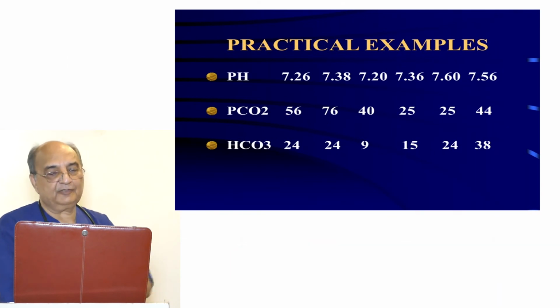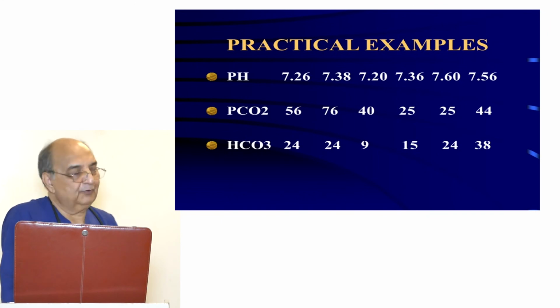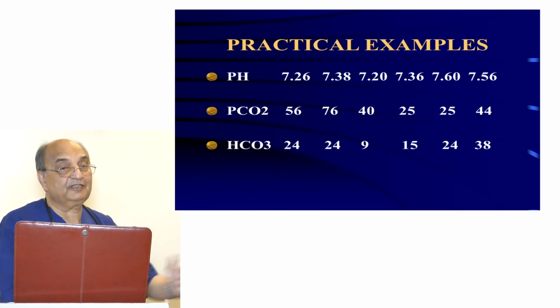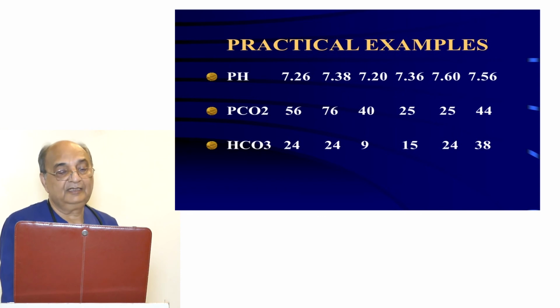Then pH 7.60, PCO2 25, and bicarbonate is 24. pH is 7.6. That shows alkalosis. And it is outside the compensatory range. The compensatory range is between 7.3 and 7.5. And look at the PCO2, 25. It is less than 30. This is the causative factor. Then look at the bicarbonate.